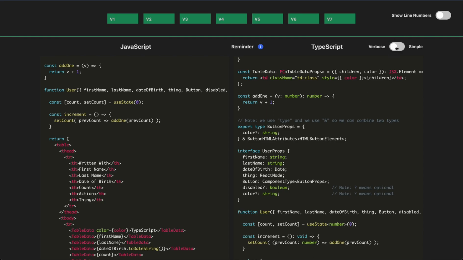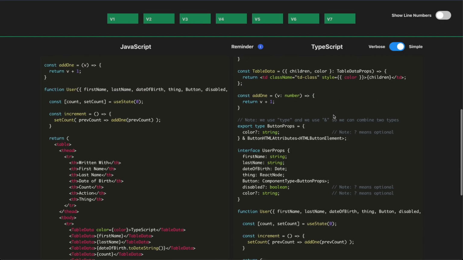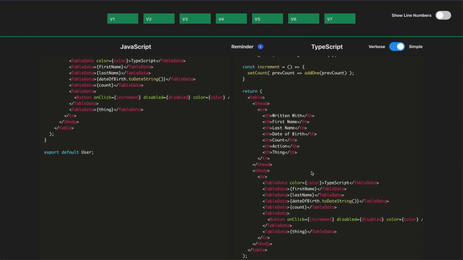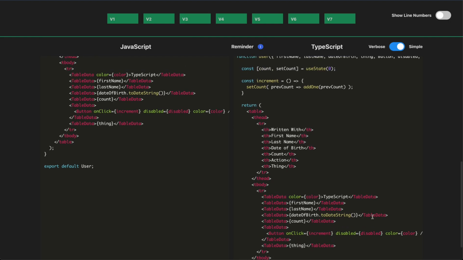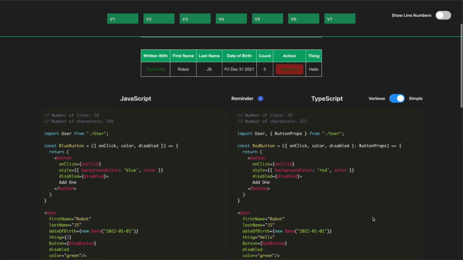Again, if we go into the simplified version, we can see that we just aren't dealing with those FC components. You might see this in the wild as well. But we're still having to define our user props and our button props and our table data props, okay? And just like before, in the JavaScript code, we're passing our on-click, our disabled, and our color, so the JSX is actually identical.